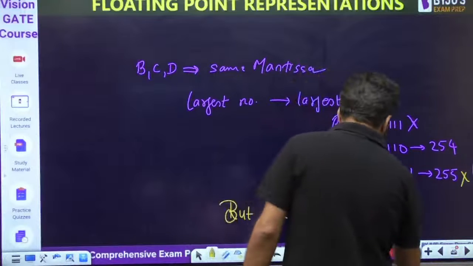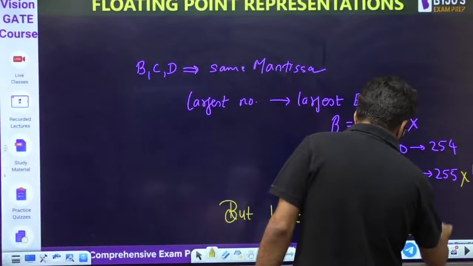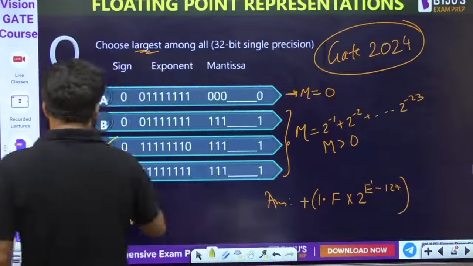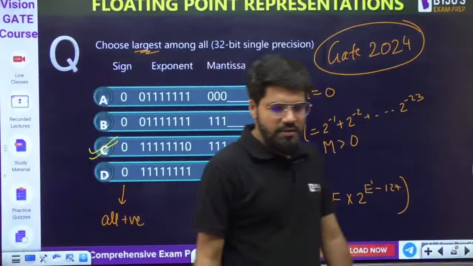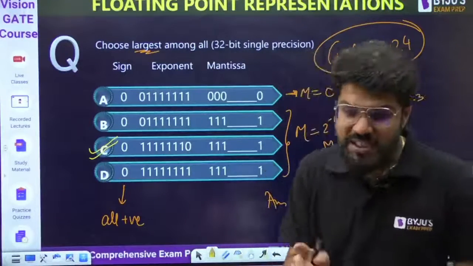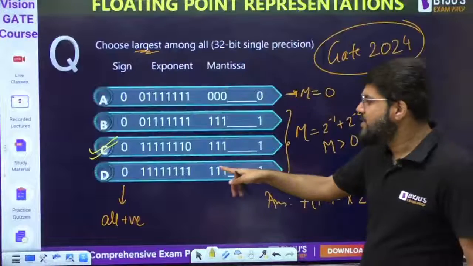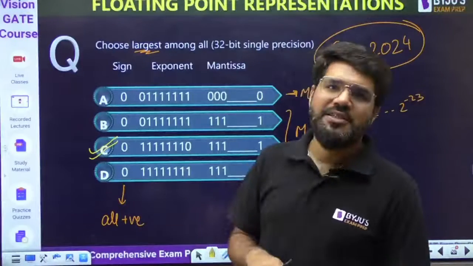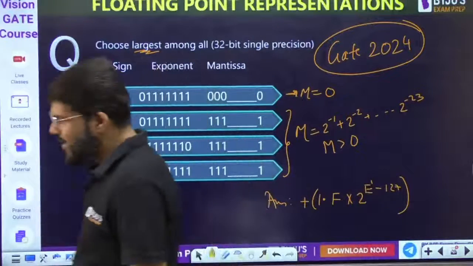So what is the correct answer? It is C, option number C. It's not D. It looks like numerically D is largest, but that is not an allowed value of E dash. That is not the allowed value of E dash.